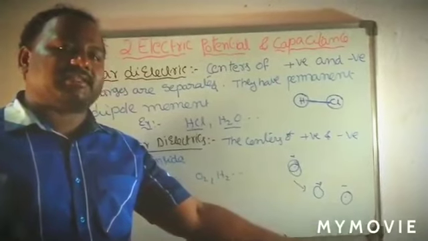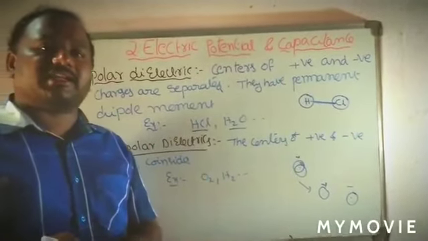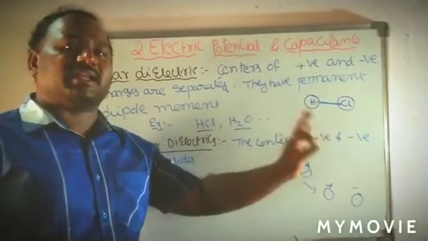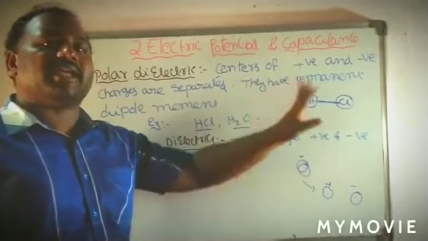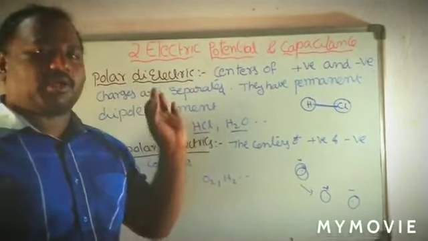This type of dielectric is called a non-polar dielectric. Polar dielectrics already have permanent dipoles formed inside without any electric field.